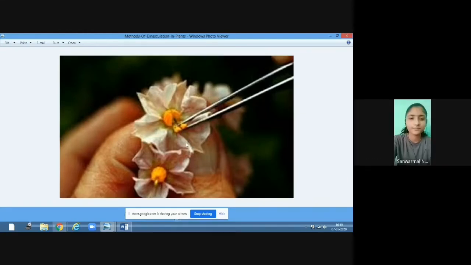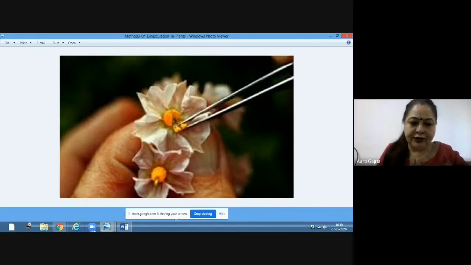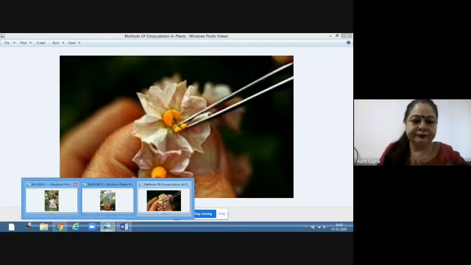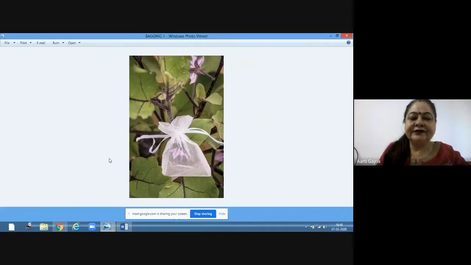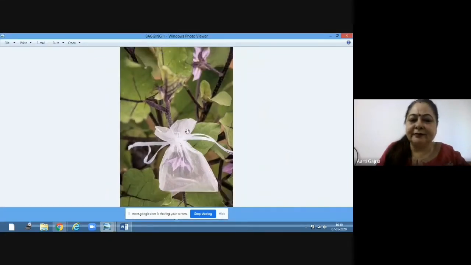Now let me show you another diagram. This is bagging. Now what they have done is, they have put a butter paper bag and tied it from outside. The flower is inside. Now in this, no pollen can come and contaminate the stigma.